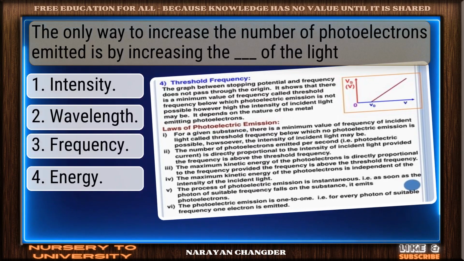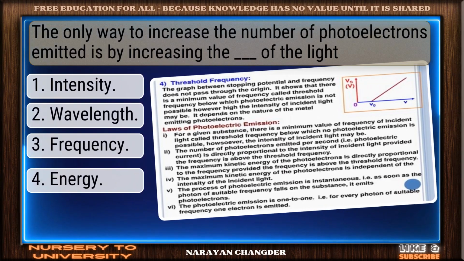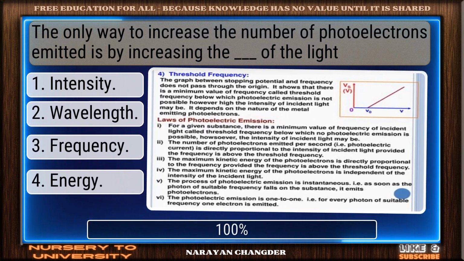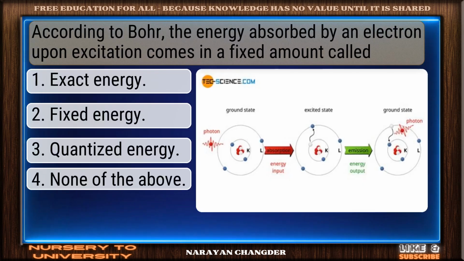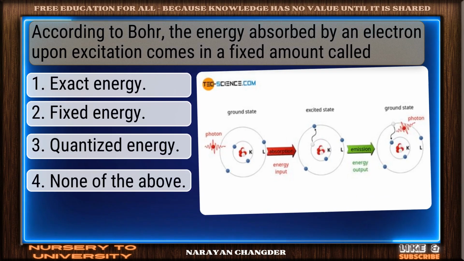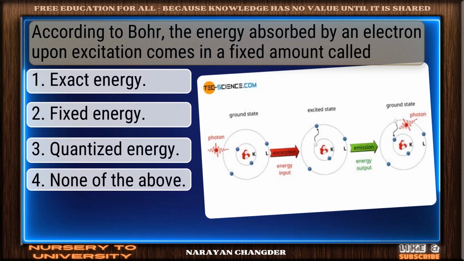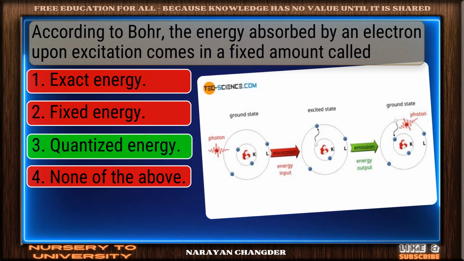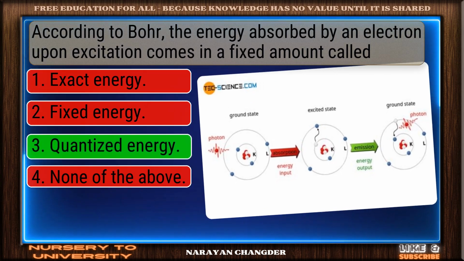The only way to increase the number of photoelectrons emitted is by increasing the dash of the light. Correct response. Intensity is the most accurate answer. According to Bohr, the energy absorbed by an electron upon excitation comes in a fixed amount called dash. Clear logic. Your choice, quantized energy, is sound and 100% true.